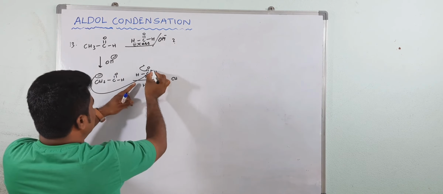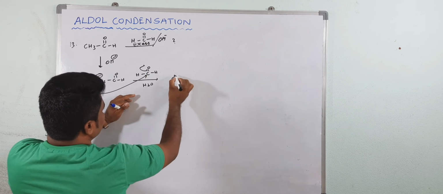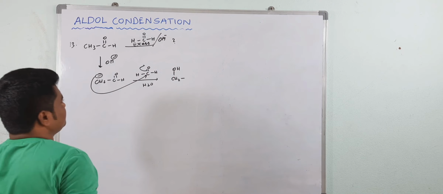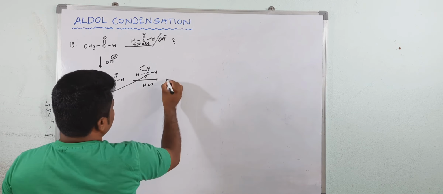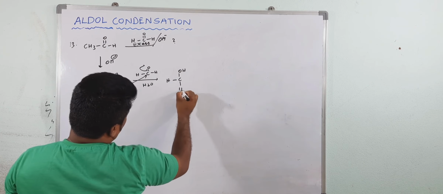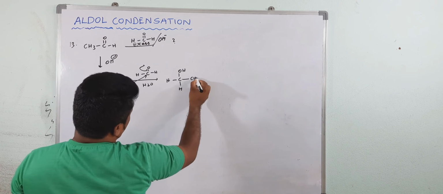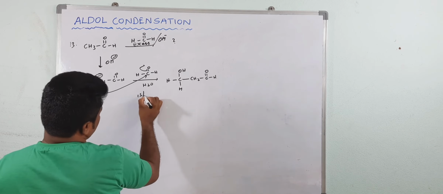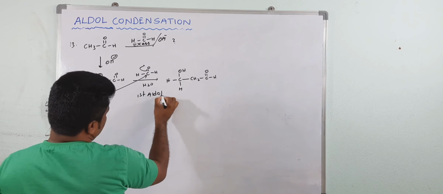It becomes CH2OH. Let me write it. See, this becomes CH2OH. Now two hydrogens are there. Now this is CH2, C double bond O, H. So this is what? First aldol condensation.